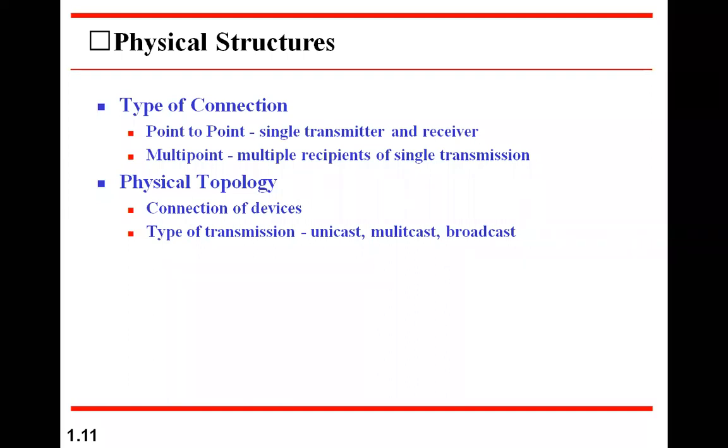Now, coming to network structures, how can a network be set up or physically connected? There are different ways of defining this. One type of connection is point to point, that means one transmitter and one receiver directly connected to each other. So that means one point to another point communication. Another type of connection is multi-point. That means one point to multiple points. There will be one transmitter, and the receivers can be more than one. In such cases, we call it a multi-point connection.